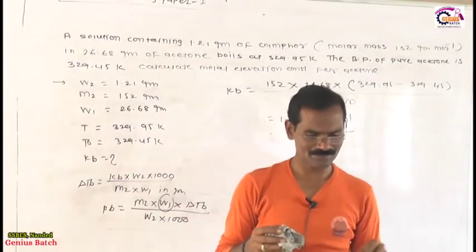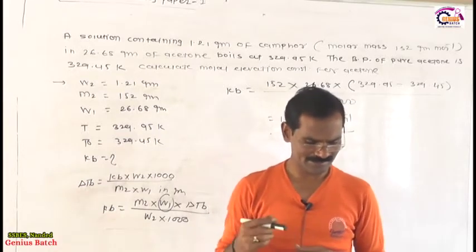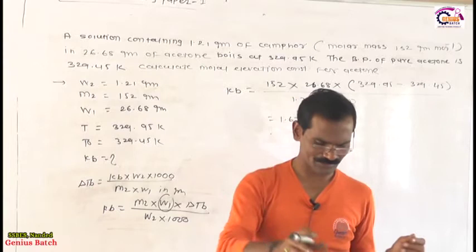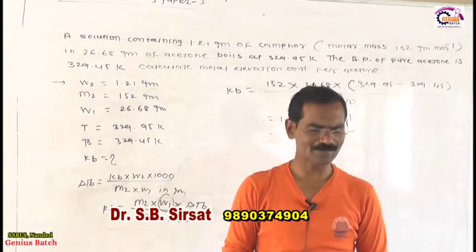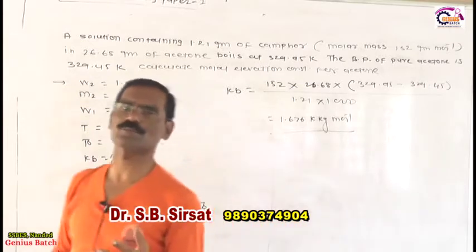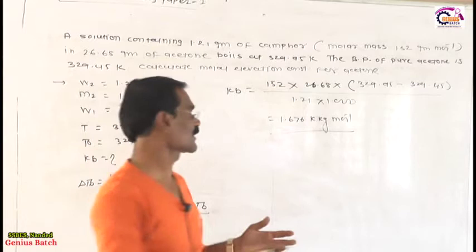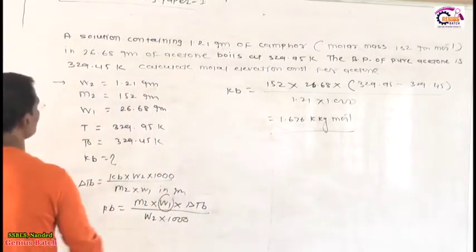Write down the next problem related to this, 3.795. Okay. So as per my idea, you don't have any problem in this solution and colligative property related to elevation in boiling point. Now we are moving toward the problem based on depression in freezing point.